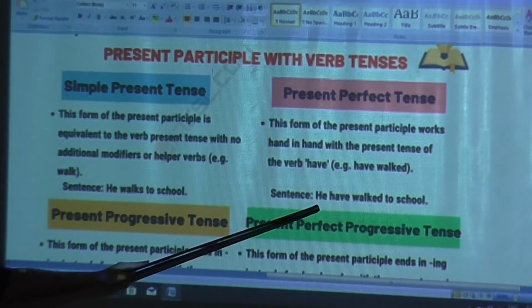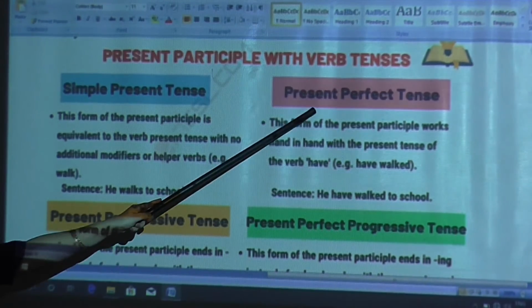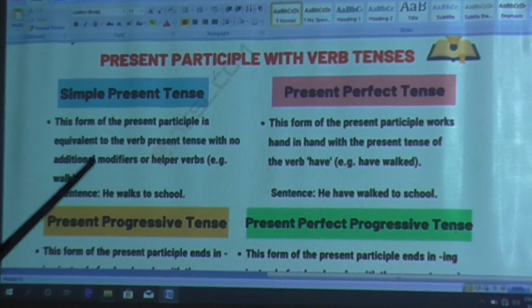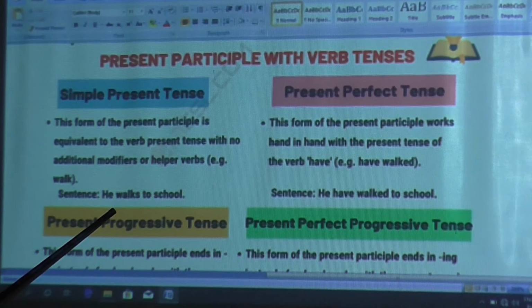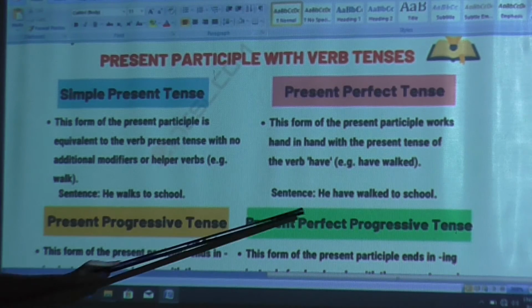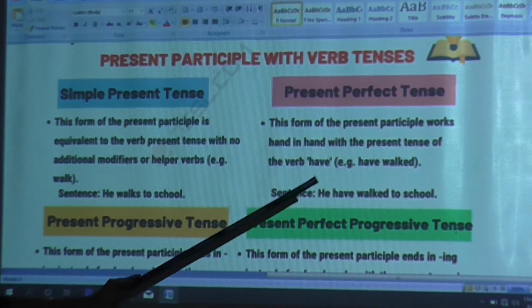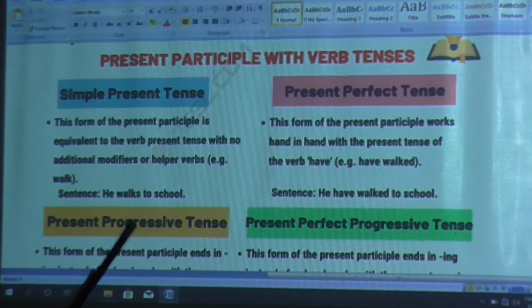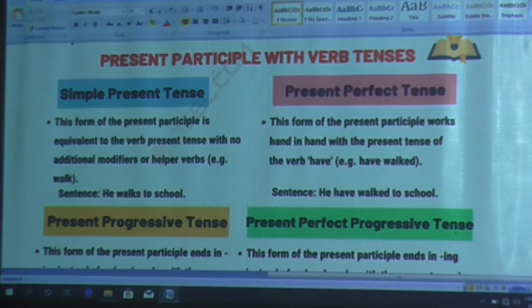Now what is the difference between the simple present and present perfect? The difference is that this is the habitual truth, every day he walks to school, and here I have added has walked. Why? Because just now he has walked to school. What is the definition of perfect tense?